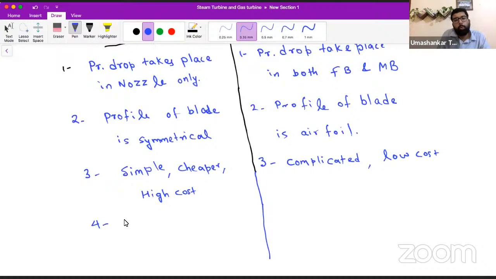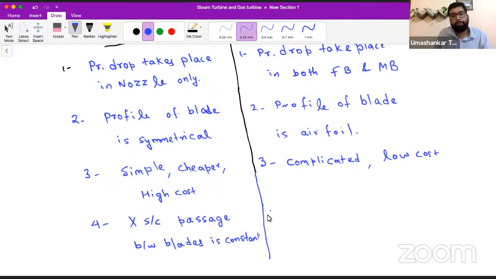What else? As I said, the cross-sectional passage between blades is constant. That is why the pressure remains constant in the moving blade of the impulse turbine.